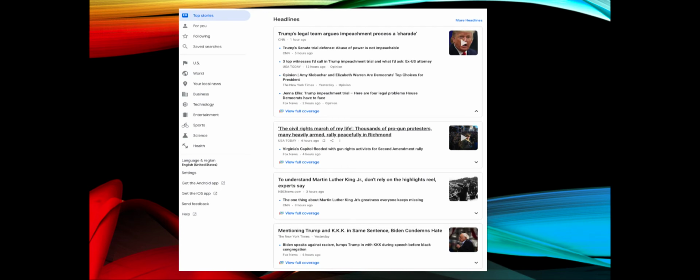So let's talk about the problem space. Here is a typical screenshot of Google News, right? As you can see in the middle, we have headlines and also the typical top news of the day. Also, if you look at the section on this side, you have the several categories of the news, right? You have categories in world, local news, business, technology, entertainment, sports, science, health, etc.